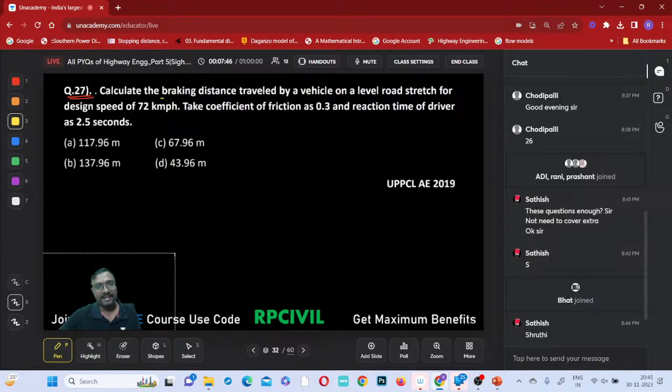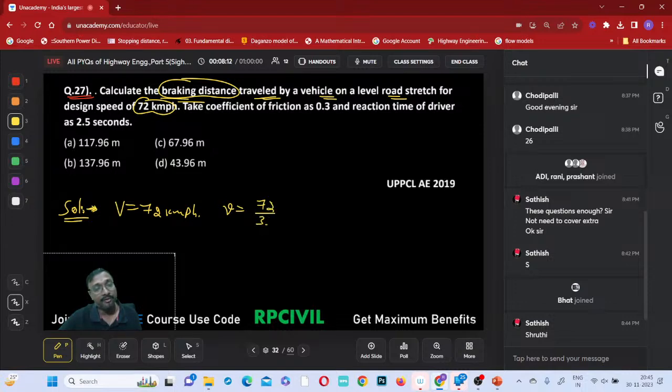Calculate the braking distance. Braking distance means, do you need to calculate the entire stopping sight distance, or only the SB second part we are asked to calculate? Only that second part SB you are supposed to calculate. Calculate the braking distance traveled by a vehicle on a level road stretch, design speed of 72 kmph. Capital V will be equal to 72 kilometers per hour. And what is small v? Tell me, everyone. Small v is nothing but 72 divided by 3.6, or 72 into 5 by 18.